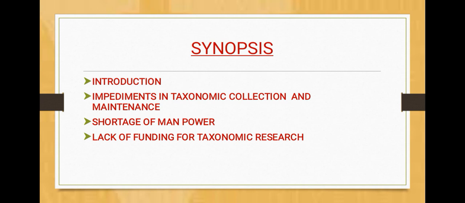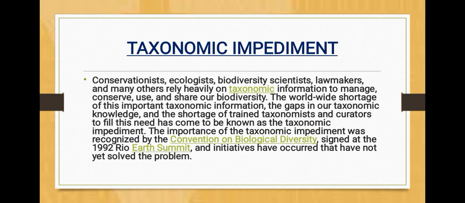Taxonomic impediments. Introduction: impediments in taxonomic collection and maintenance. Shortage of manpower, lack of funding for taxonomic research. Taxonomic impediment. Conservationists, ecologists, biodiversity scientists, lawmakers, and many others rely heavily on taxonomic information to manage, conserve, use, and share our biodiversity. The worldwide shortage of this important taxonomic information, the gaps in our taxonomic knowledge, and the shortage of trained taxonomists and curators to fill this need has come to be known as the taxonomic impediment.